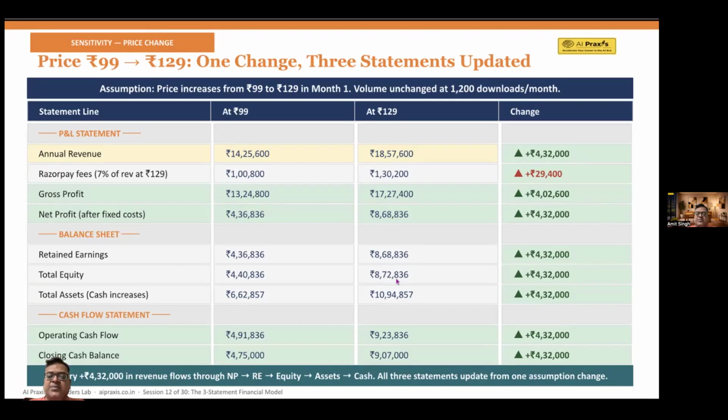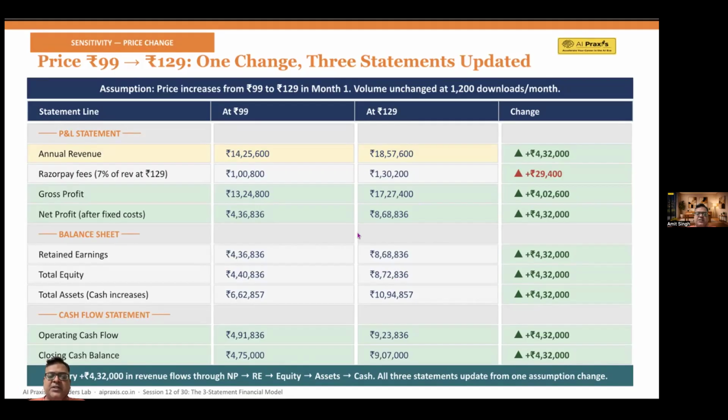You just look at the gross profit. There's an increase in gross profit as well. It's 4 lakh 2,600. And when you talk about the net profit, which in the case of 99 was 4 lakh 36,836, now it has increased to 8 lakh 68,836. So there's also an increase of 4 lakh 32,000. Okay. Now we will see this. So retained earnings increase.